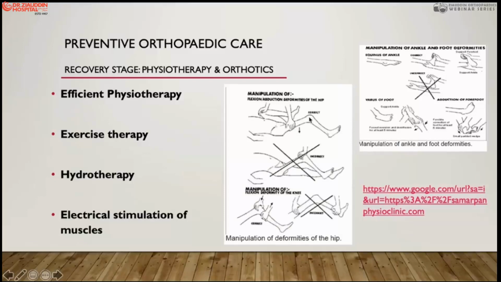Therefore, when someone is doing the exercises, he must do them in the Thomas test position and not push the knee joint, but relieve the contracture of the hip from here, and then progress. This is again an example of preventing subluxation of the knee joint. If you pull from the foot, it will produce a subluxation at the knee joint. So prevention is that the upper tibia has to be pushed into the neutral, normal position, and the knee has to be pushed back into position.